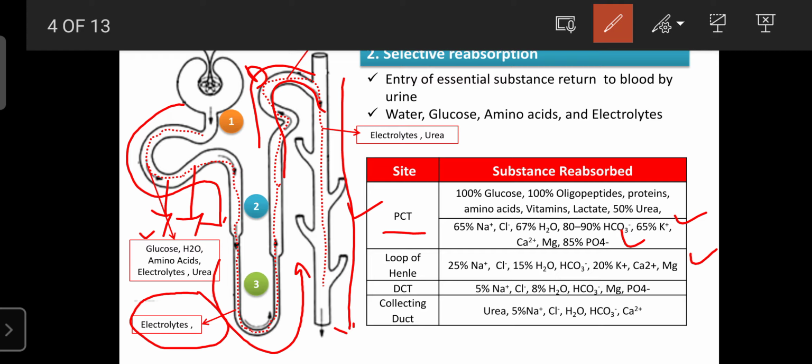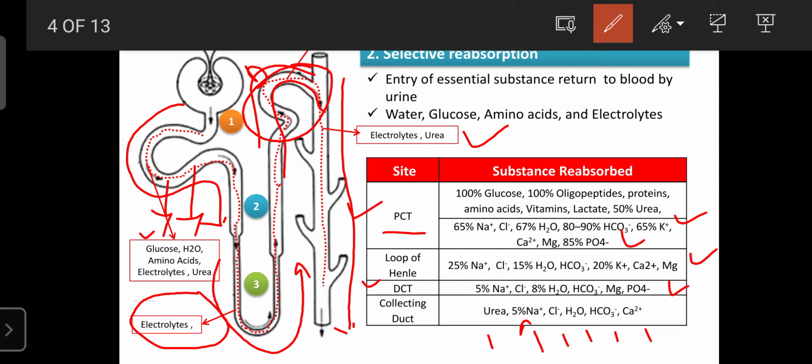In the distal collecting tubules, maximum electrolytes can be reabsorbed, like 5% of sodium and chloride, and 8% of water, bicarbonate, magnesium and phosphate. In the collecting ducts, electrolytes and some urea can be absorbed: urea, 5% sodium, chloride, water, bicarbonate and calcium.